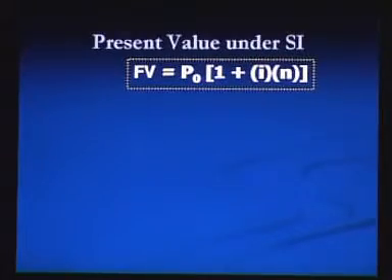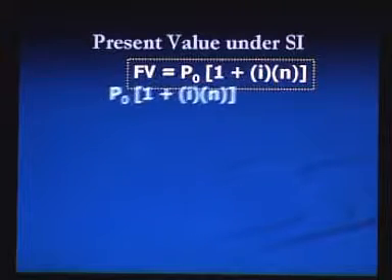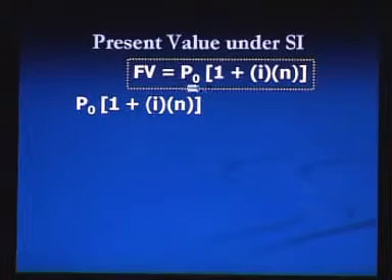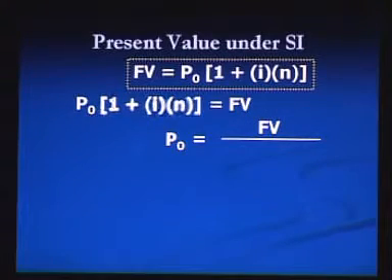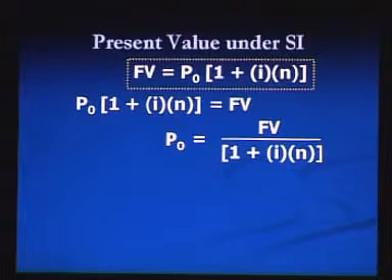If we rearrange the formula of future value, we can find the formula to calculate present value. In this formula to calculate future value, we can interchange the left hand side and right hand side. Now, if we want to calculate present value, we will keep only P0 on the left hand side, and on the right hand side future value will be divided by (1 plus I into n). This P0 is also called present value at now.